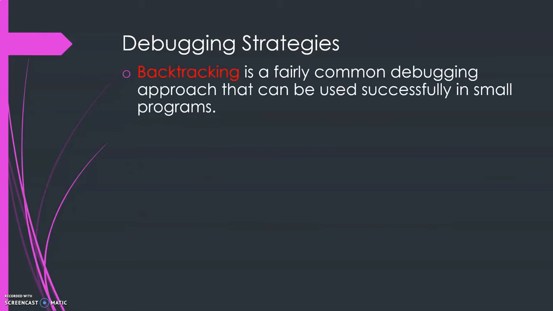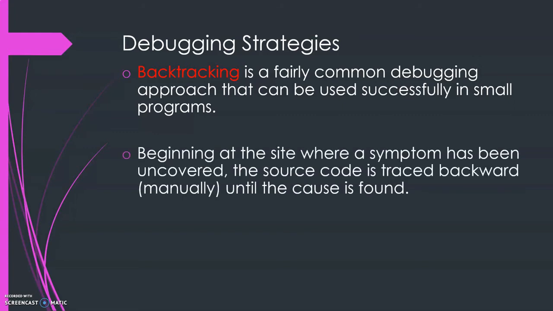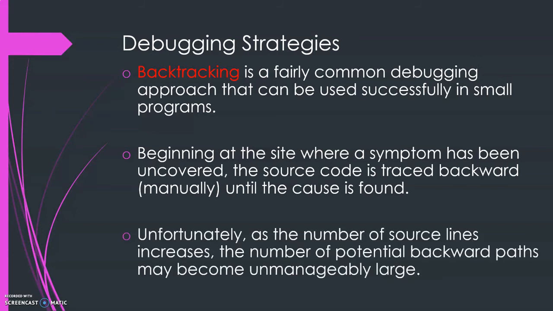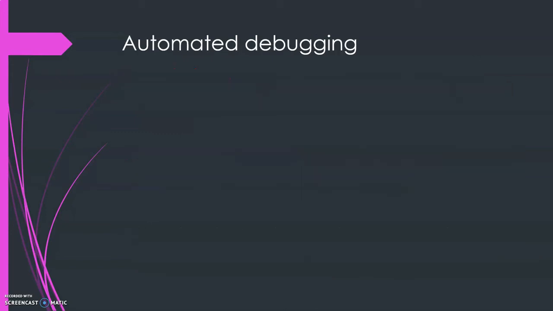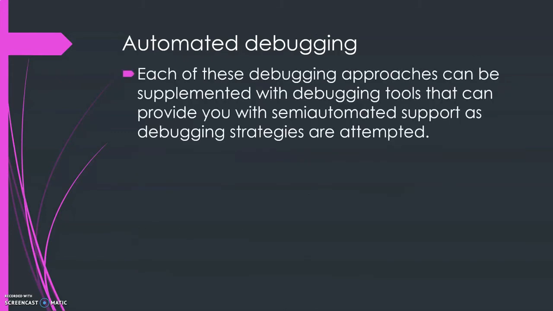Now, the second category strategy, that is backtracking, is a fairly common debugging approach that can be used successfully in small programs. Beginning at the site where a symptom has been uncovered, the source code is traced backward manually until the cause is found. Unfortunately, as the number of source lines increases, the number of potential backward paths may become unmanageably large. Then automated debugging tools.